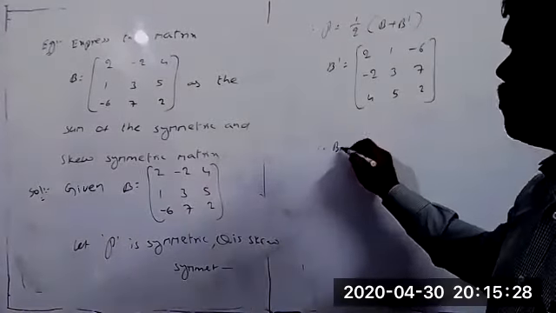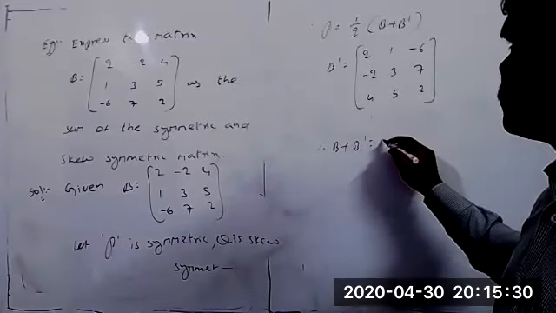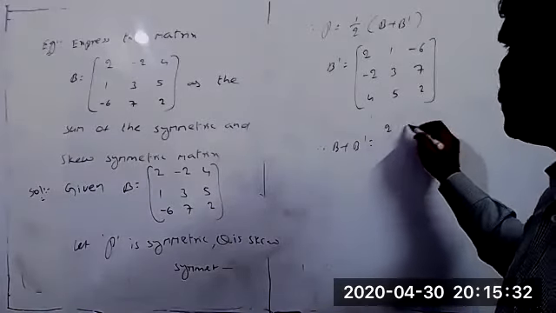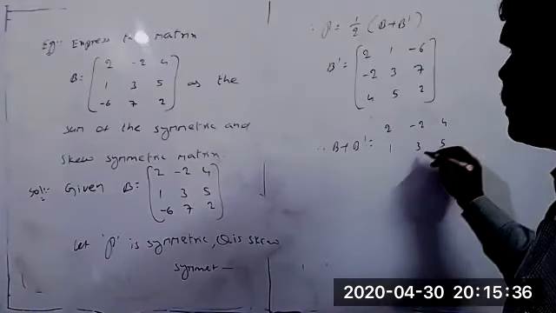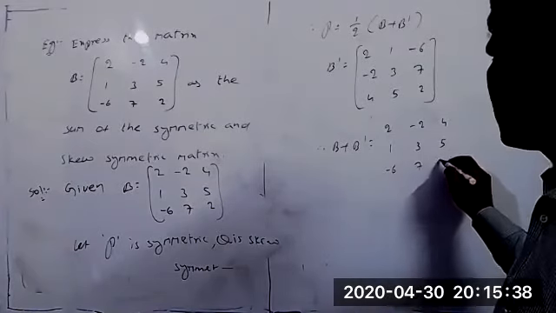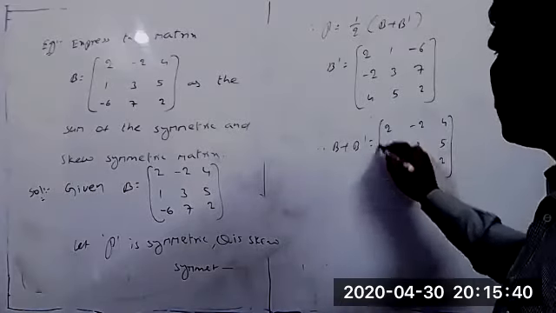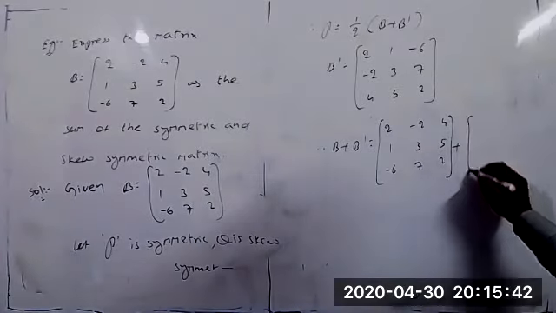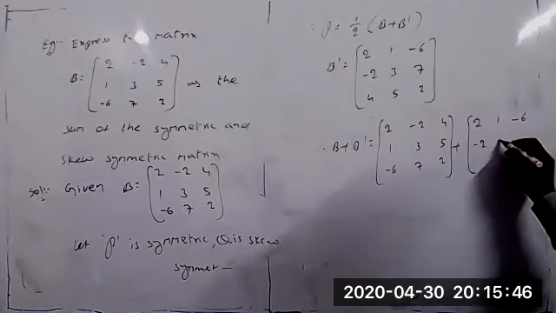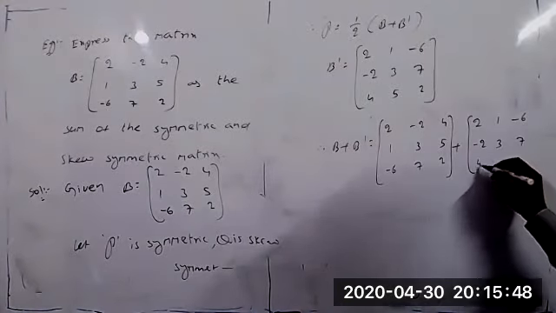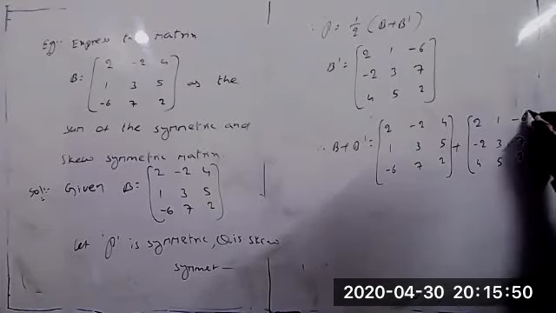So B plus B transpose: the matrix B is 2, minus 2, 4, 1, 3, 5, minus 6, 7, 2, plus B transpose 2, 1, minus 6, minus 2, 3, 7, and 4, 5, 2.